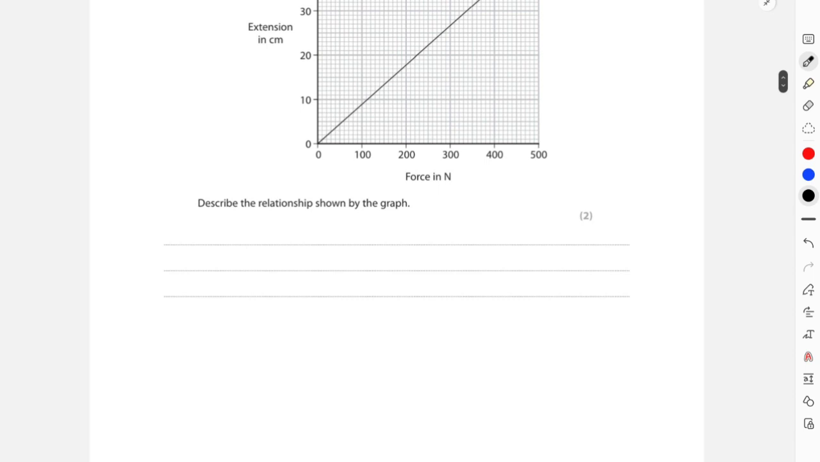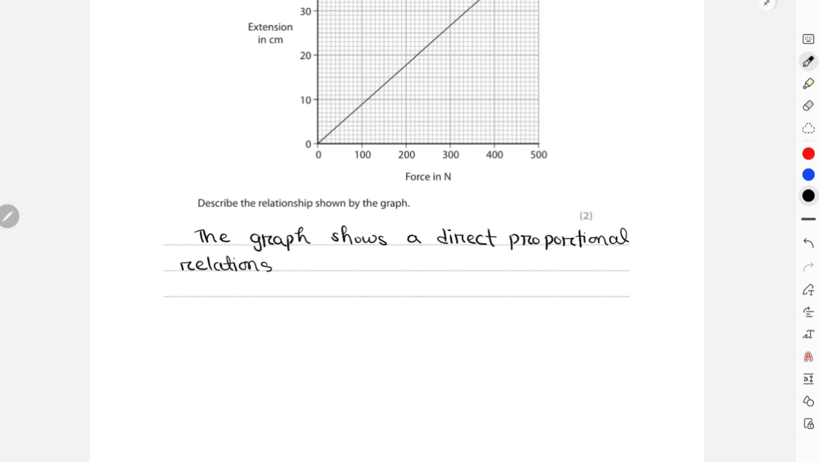So this is going to be that the graph shows a direct proportional relationship for which an increase in force increases extension.